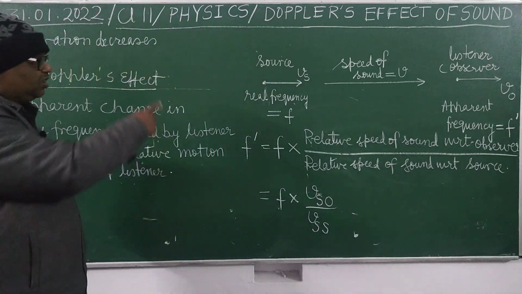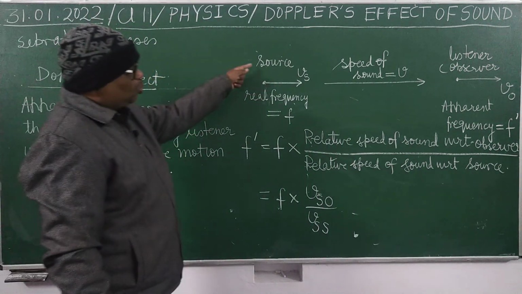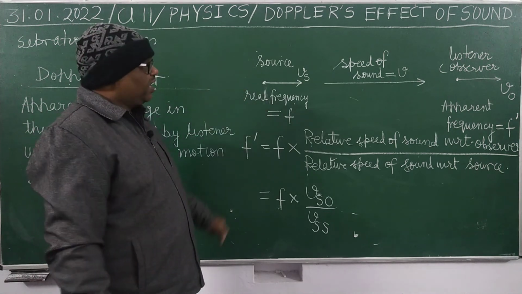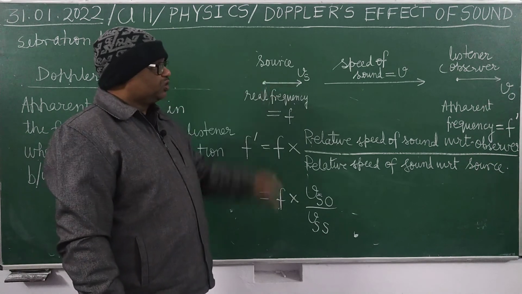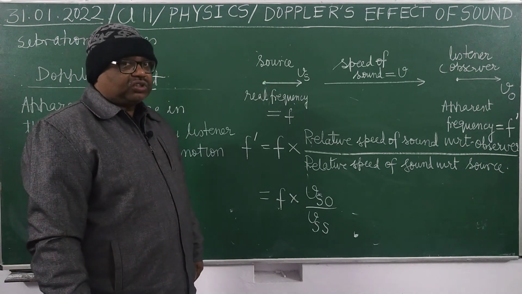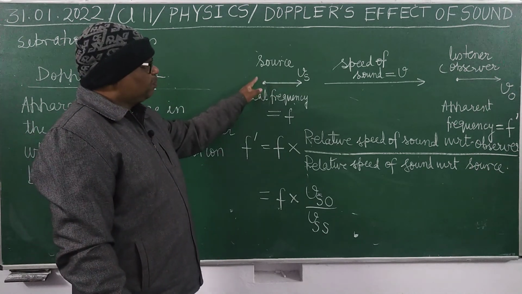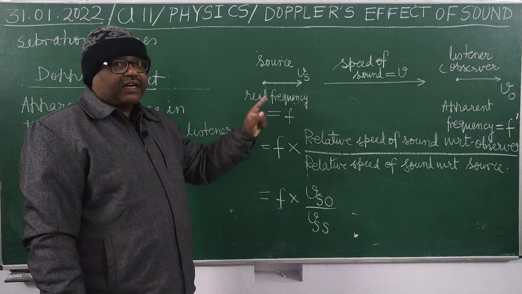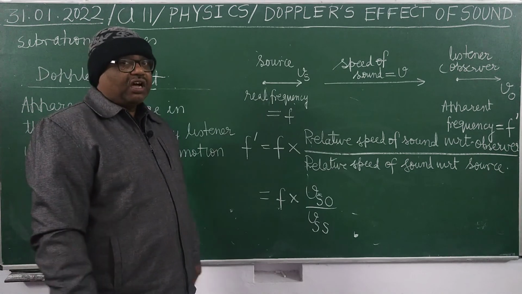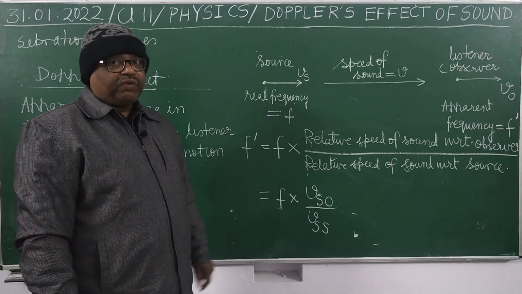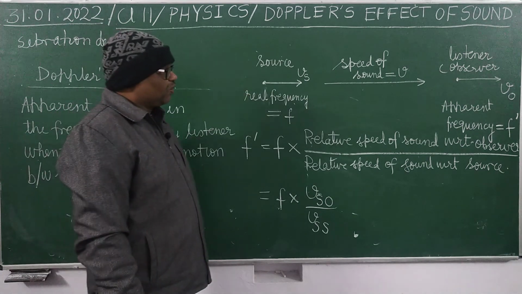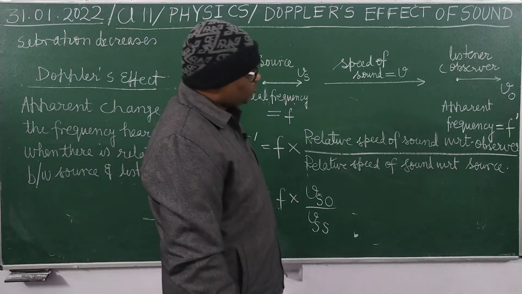So here you can see this diagram. This is the source which is producing the sound of frequency f and moving with the velocity vs. Now see here, the sound which it produces will travel in all directions, but we will take that direction which is towards the observer, towards the listener.